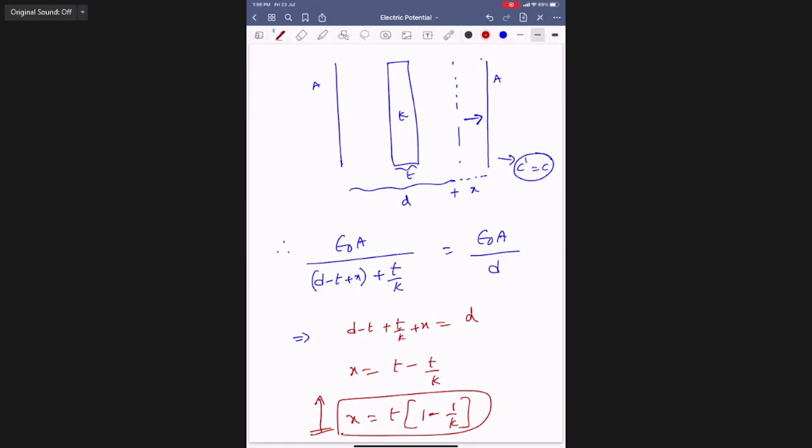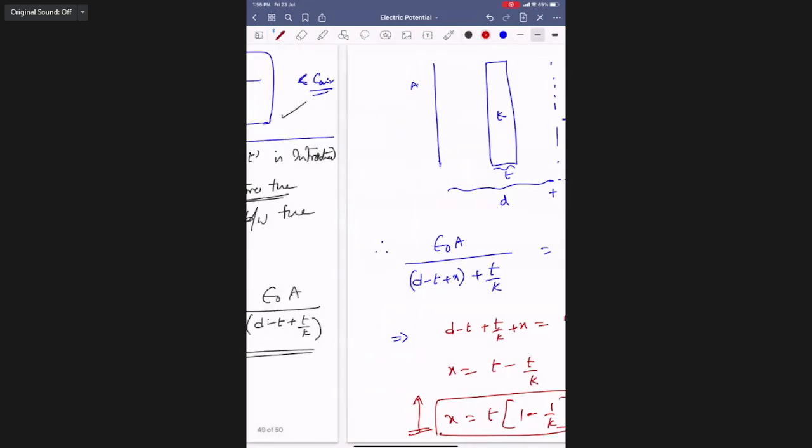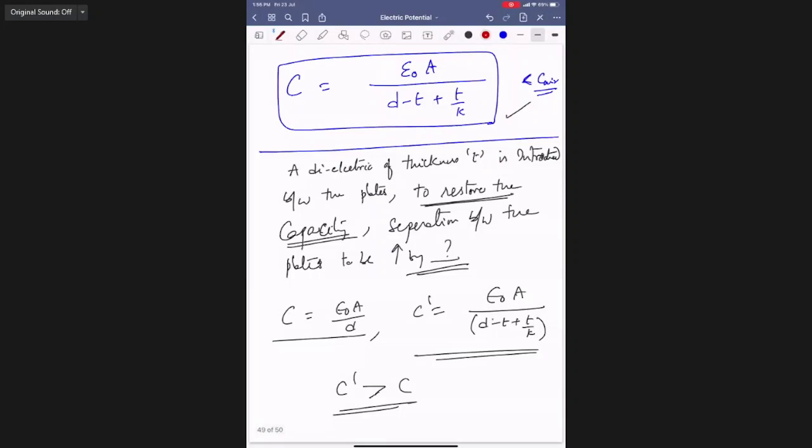So one thing, show the previous page, I got disconnected, sir. Just read this also. So, dielectric of thickness t is introduced here. Then to restore the capacity, the separation between the plates is to be increased by how much value?